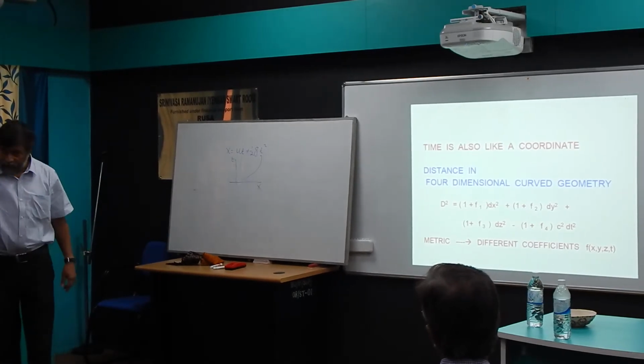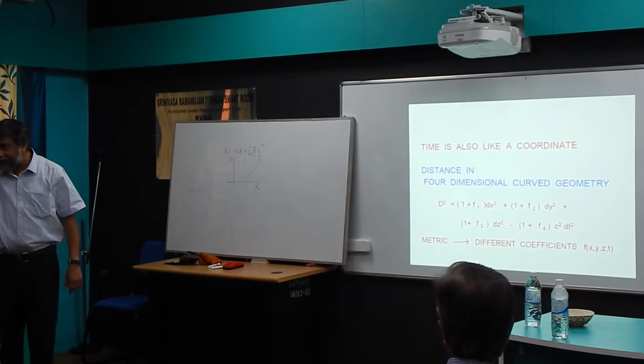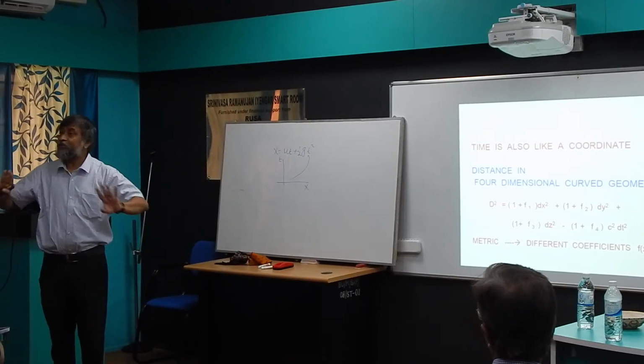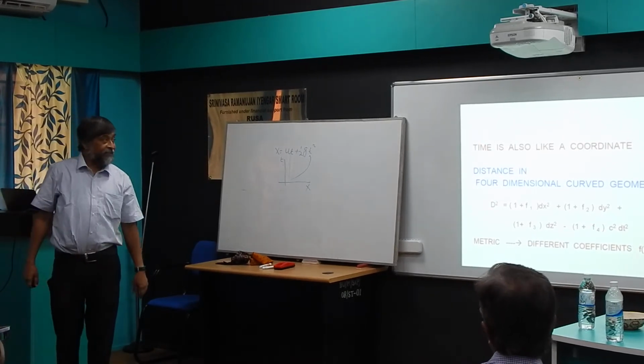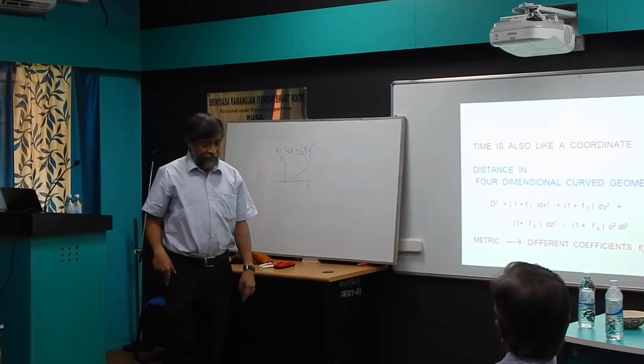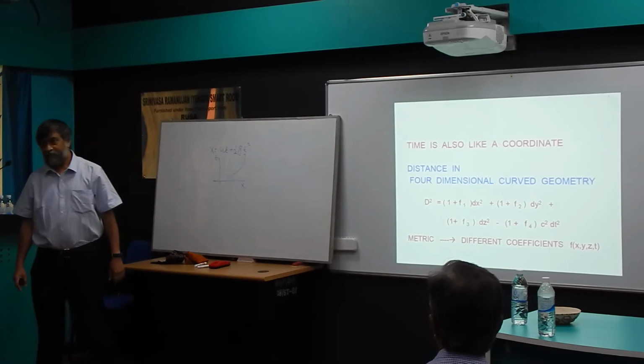Just as you have your own space, you have your own time, and at our usual speeds they are almost equal, as Newton thought. But at high speed they are not equal. But the difference is, in x, y, z you can travel in both directions. You can come here and you can go back, right? But can you go back in time? You cannot.